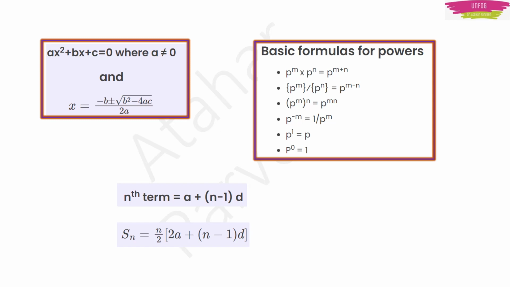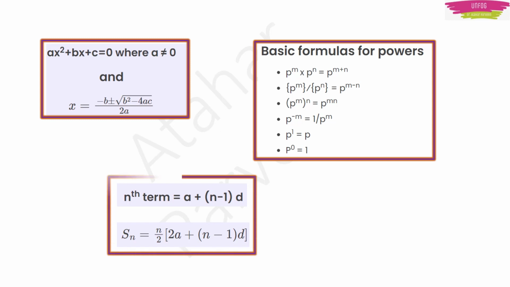Next you have arithmetic progression. The nth term is a plus n minus 1 into d, and the sum of the terms will be n by 2 into 2a plus n minus 1 into d.